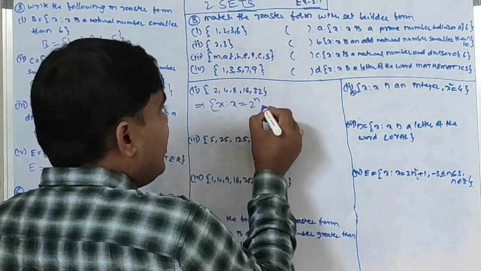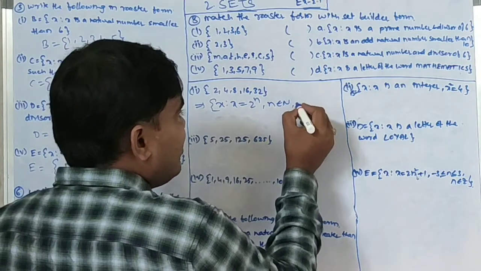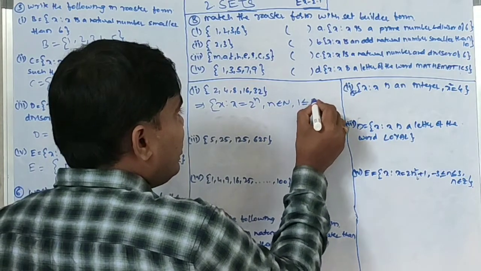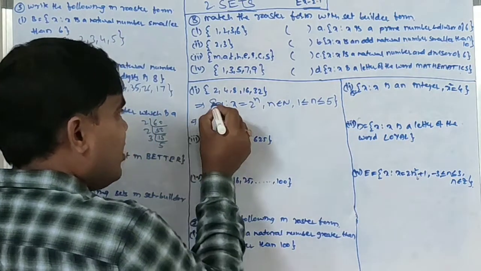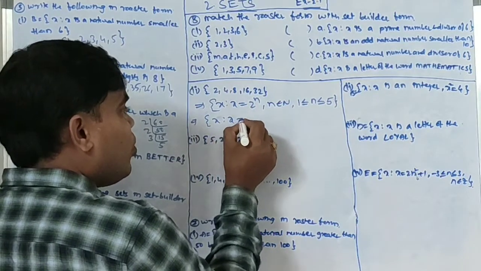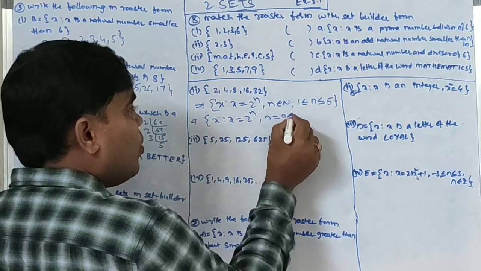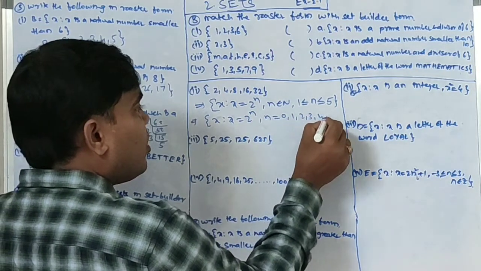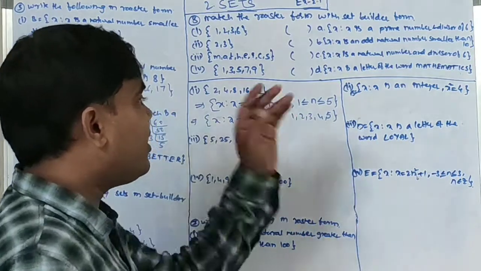So n belongs to N, 1 less than or equal to n less than or equal to 5, and this is the answer. Or another way: x such that x equals 2 power n, n equals 1, 2, 3, 4, 5. We may take it like this.